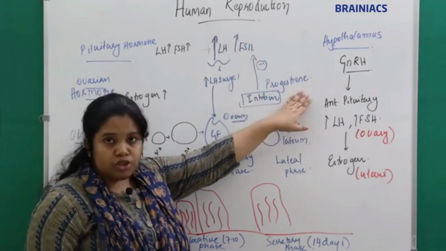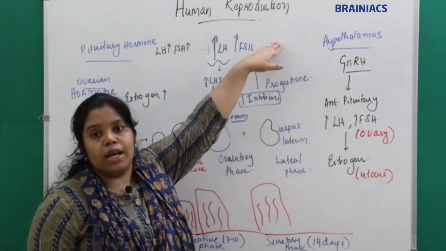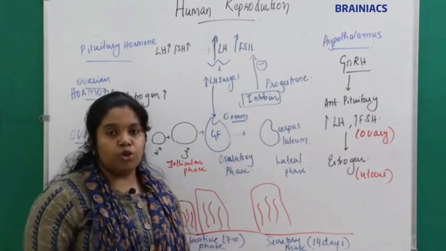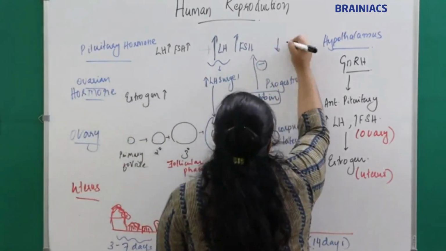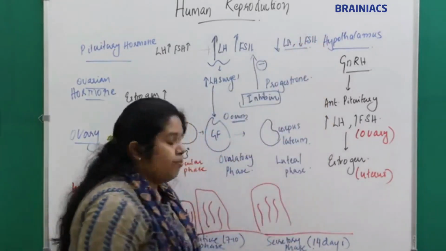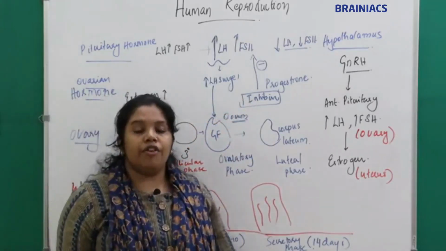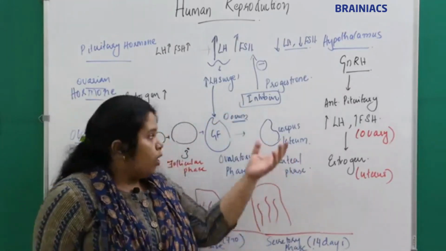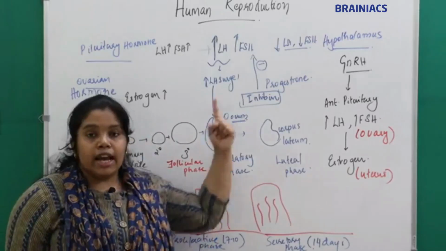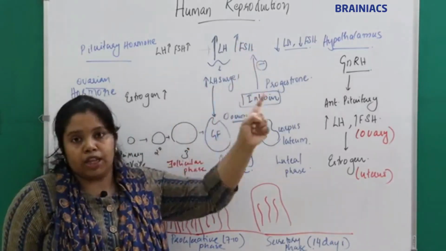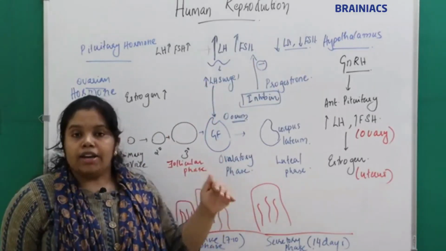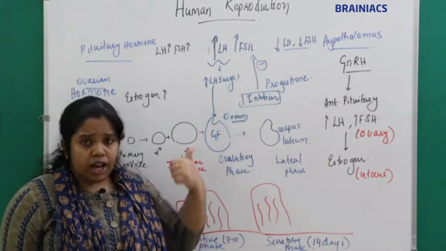Along with that, the progesterone will also inhibit the secretion of LH and FSH, along with the GnRH hormone. So there will be a reduction in the level of LH and FSH. Understand? So how do LH and FSH decrease? There are two pathways. First, the granulosa cells will secrete inhibin, which will in turn inhibit the hypothalamus, thus decreasing GnRH. Also it will inhibit the anterior pituitary, thus decreasing the LH and FSH.